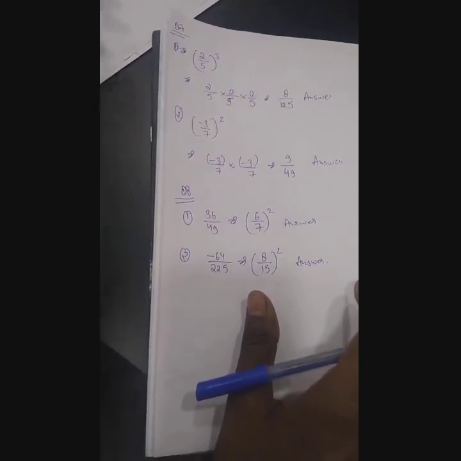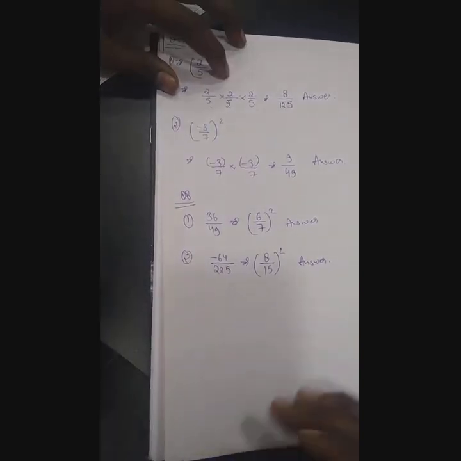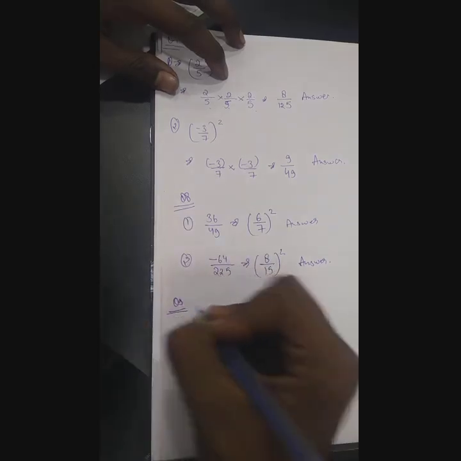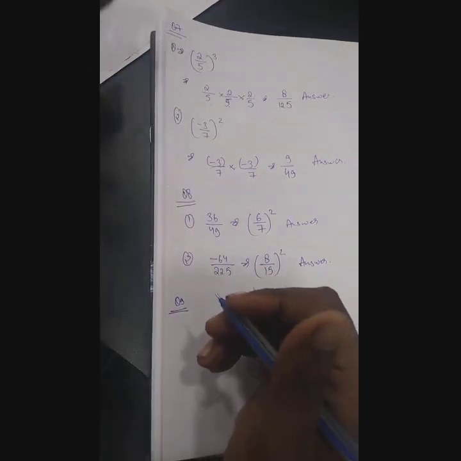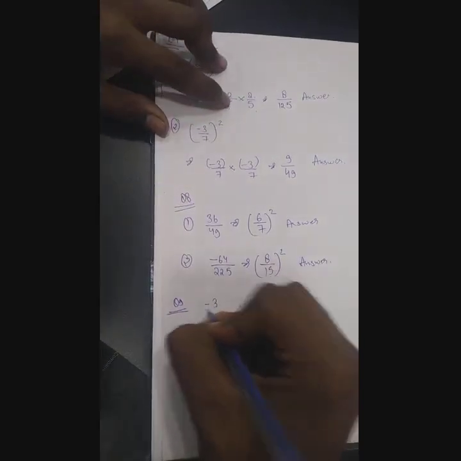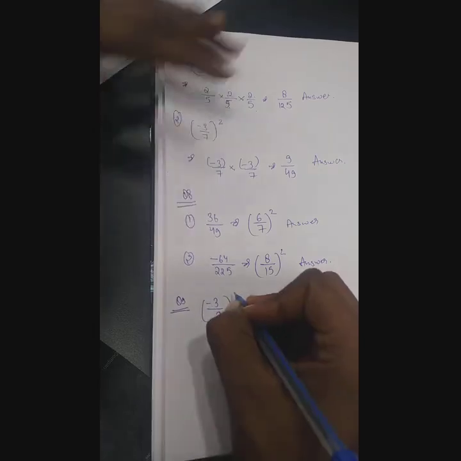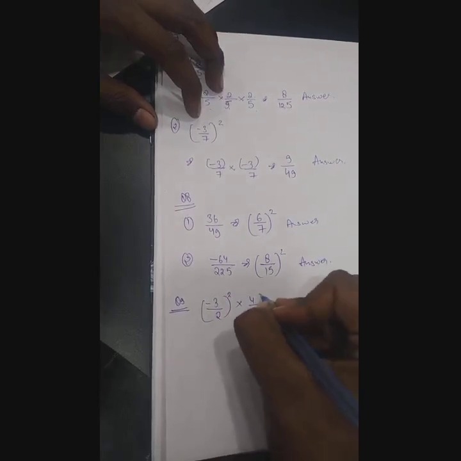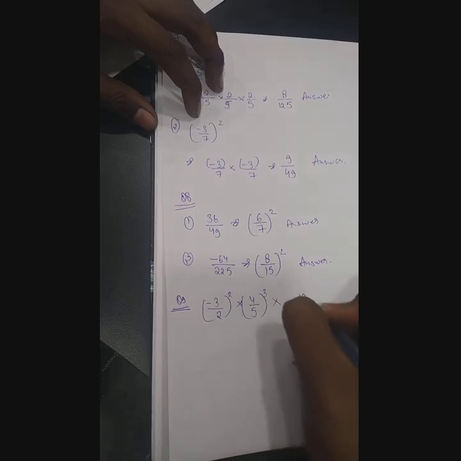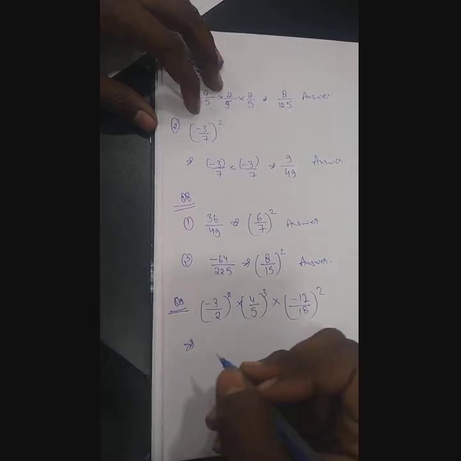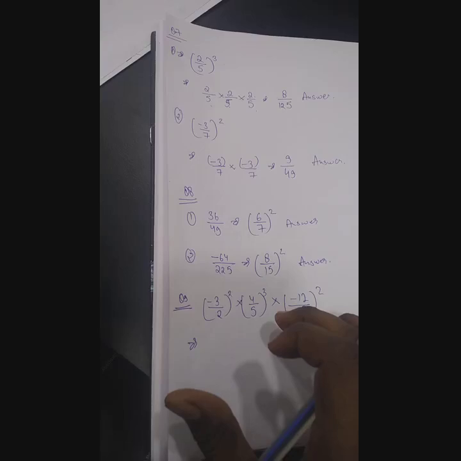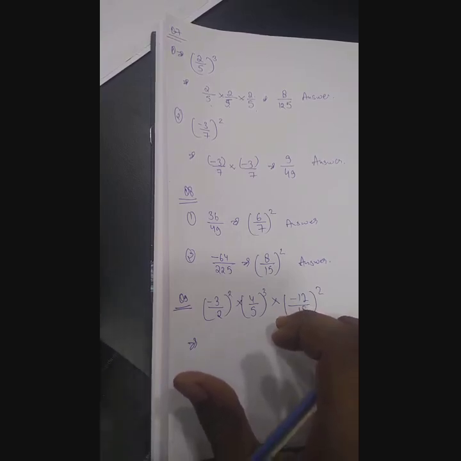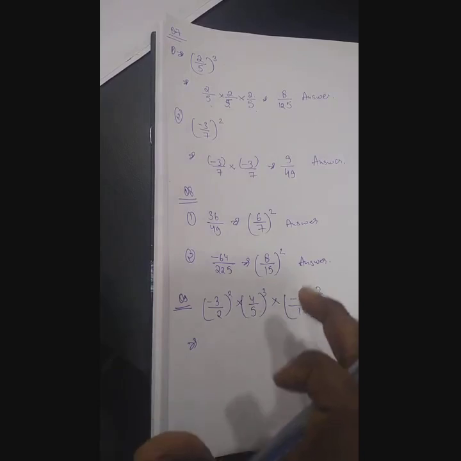This is a little bit typical, and it can come in your exam also, so you will have to practice it. The question is minus 3 upon 2, whole square, into 4 upon 5, whole cube, into minus 12 upon 18, whole square. In this you have to simplify it and then give the required value.